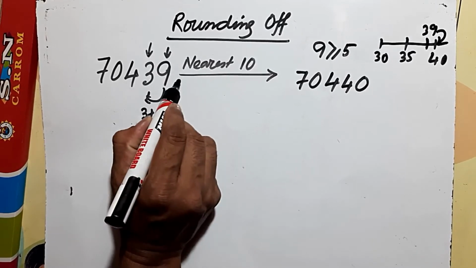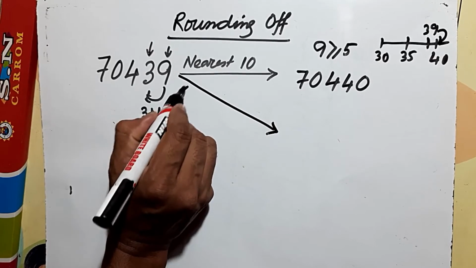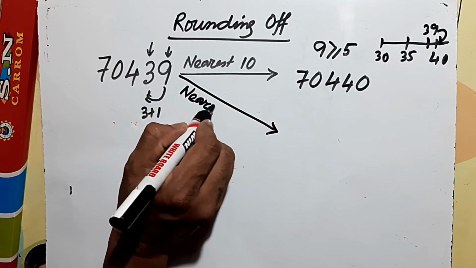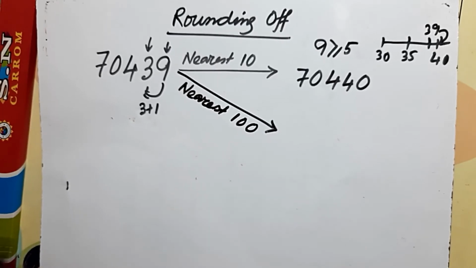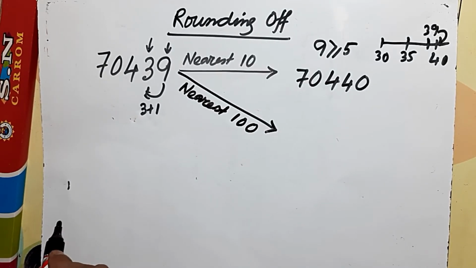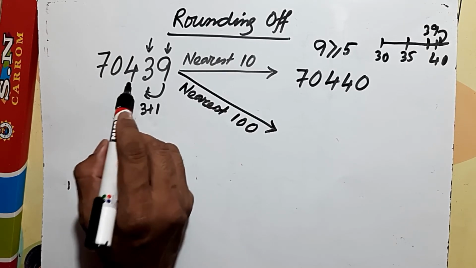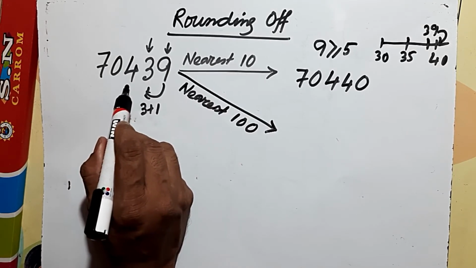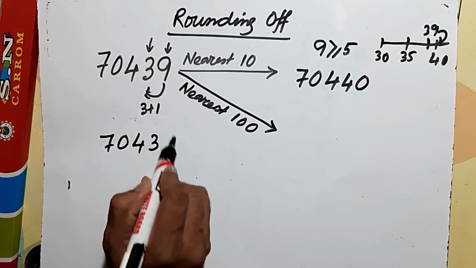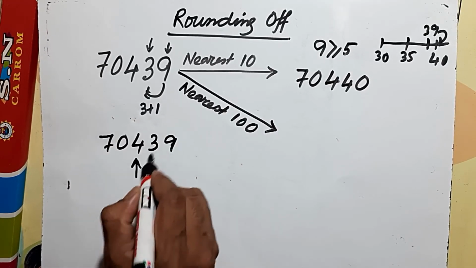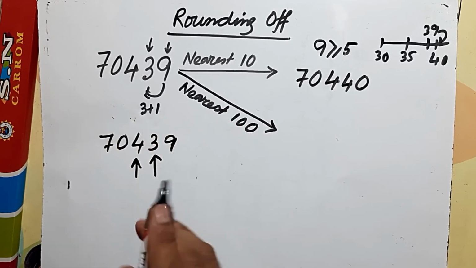Fine. With the same formula, a bit more complex one: if we round to the nearest 100, what will we do? In this case this is the hundreds place, so we will consider 4, and we look into the number just one place before.